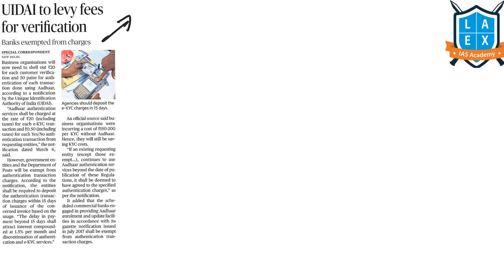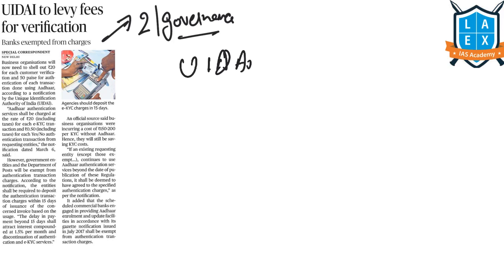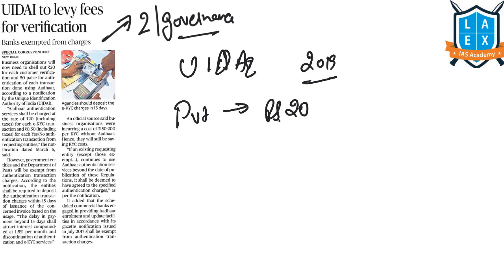The next article is UIDAI To Levy Fees for Verification. This article comes under GS Paper 2 under the topic of governance. The Unique Identification Authority of India has issued the Aadhaar Regulations 2019, and this notification has made it mandatory for the private organizations who are using Aadhaar services to pay 20 rupees for each customer's verification.